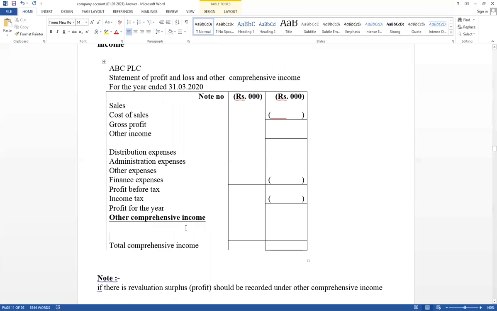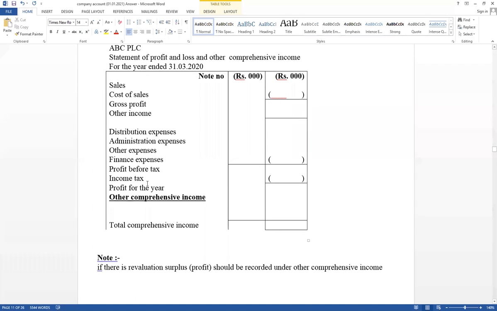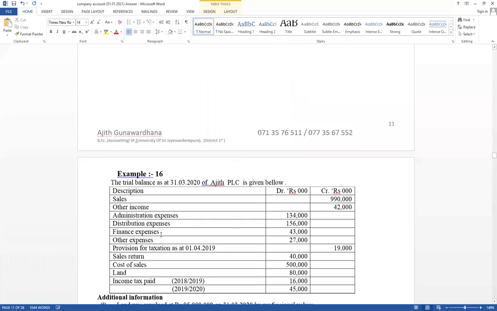Therefore, you have to know how to adjust first time and second time revaluation also. That part I will discuss again. First, I will discuss the basic part of the company. Right, now think about this example. This is a format. Think about example number 16.